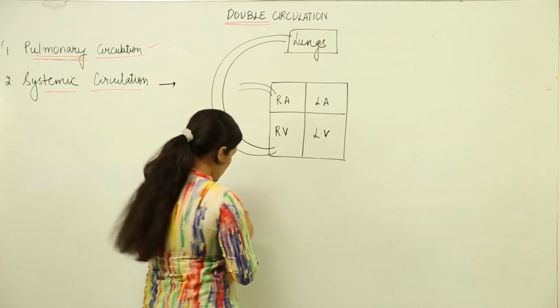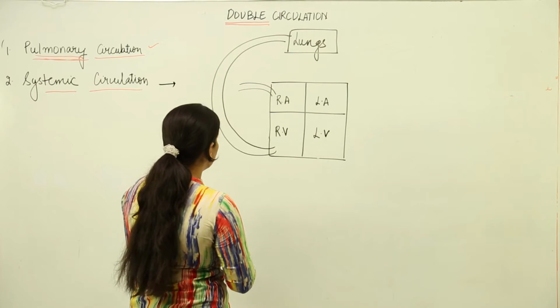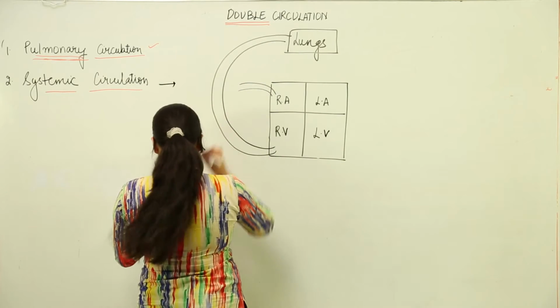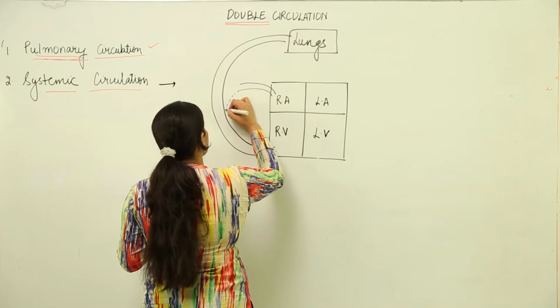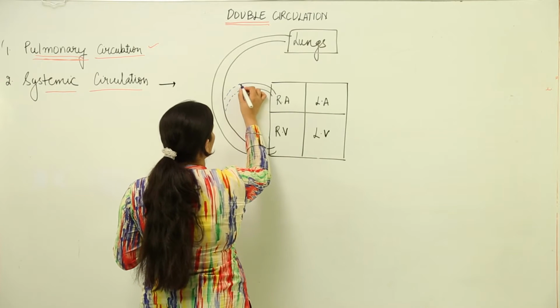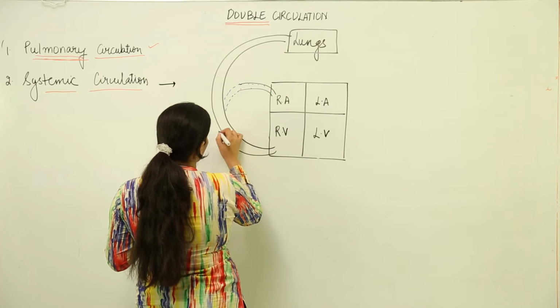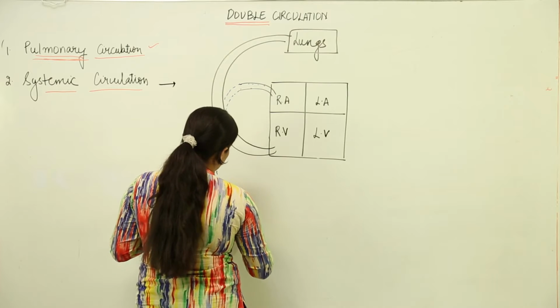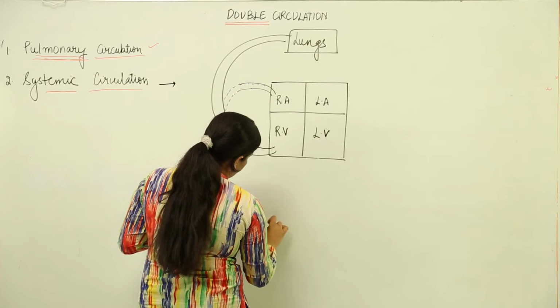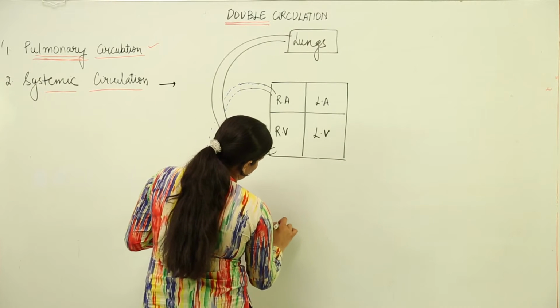Now this is the deoxygenated blood. Where from has this deoxygenated blood come? Of course, it would come from the tissues.